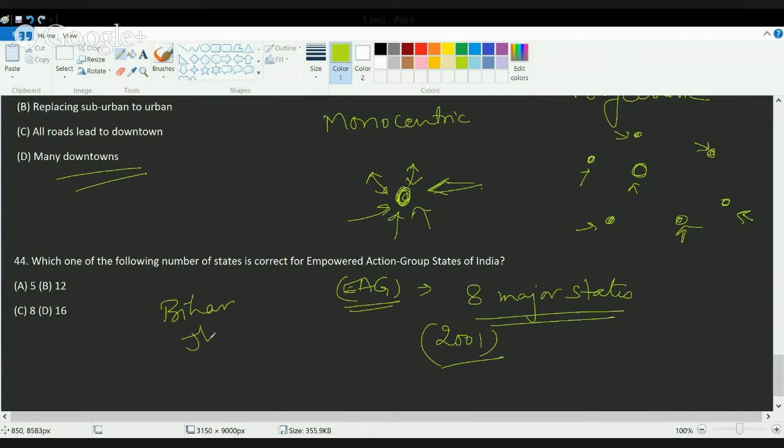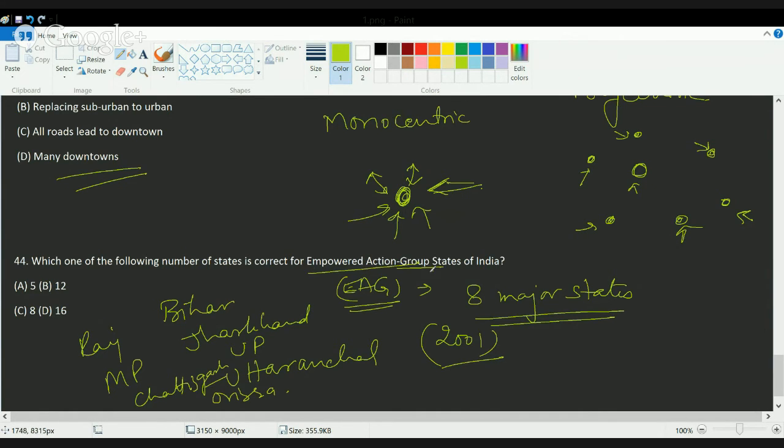So you have Bihar, Jharkhand, UP, Uttaranchal. Then you have Rajasthan, Madhya Pradesh, Chhattisgarh, and Odisha. These were the 8 states that were identified under Empowered Action Group, and the aim was to curb or stabilize the population in these 8 regions. Okay, so as we can see, most of the questions in this section were very direct. Let's move on to the next set of questions here.